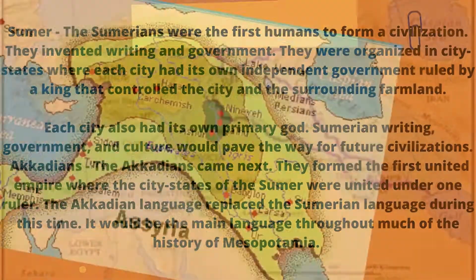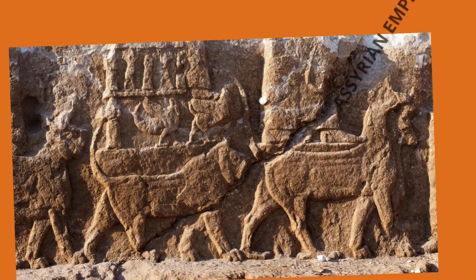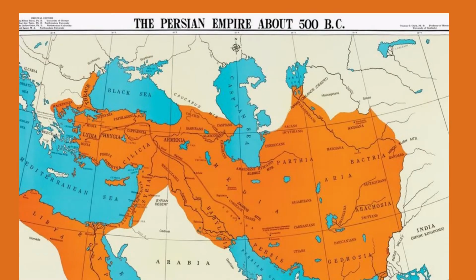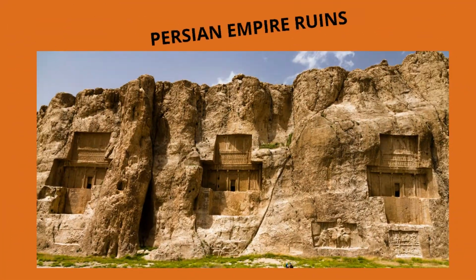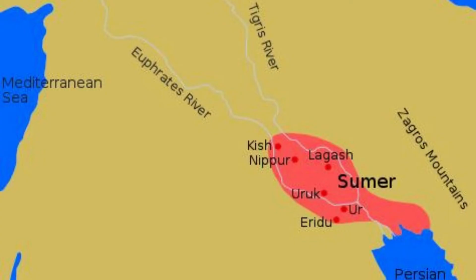Assyrians. The Assyrians came out of the northern part of Mesopotamia. They were a warrior society. They also ruled much of the Middle East at different times over the history of Mesopotamia. Much of what we know about the history of Mesopotamia comes from clay tablets found in Assyrian cities. Persians. The Persians put an end to the rule of the Assyrians and the Babylonians. They conquered much of the Middle East, including Mesopotamia.